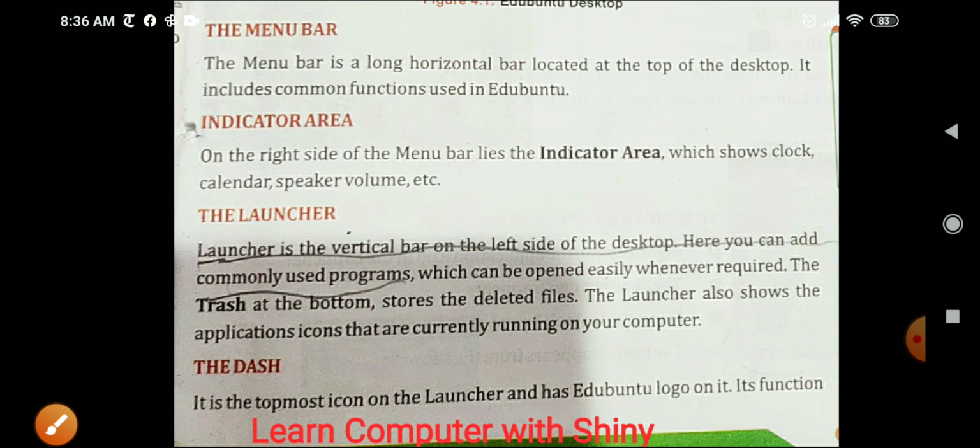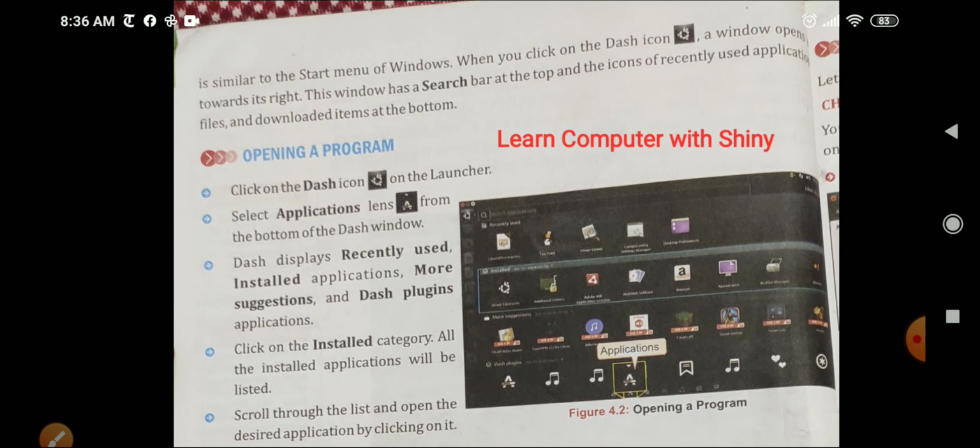Next is the dash. It is the topmost icon in the launcher and has the Ubuntu logo on it. Its function is similar to the start menu of Windows. When you click on the dash icon, a window opens towards its right. This window has a search bar at the top and the icons of recently used application files and downloaded items at the bottom.